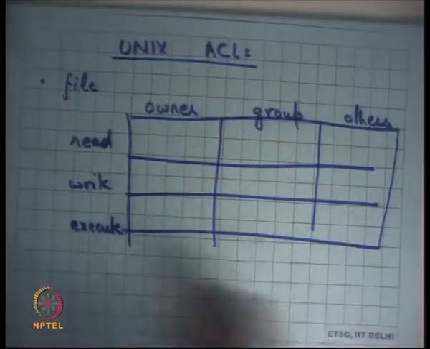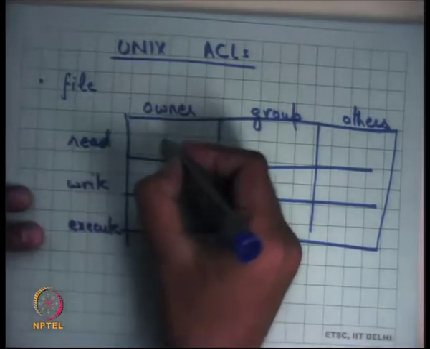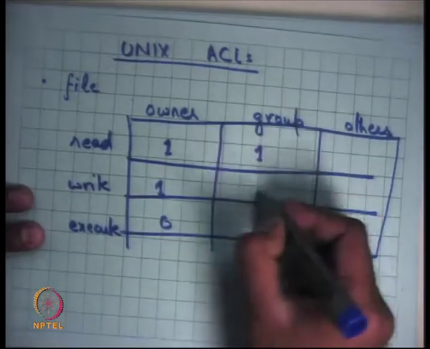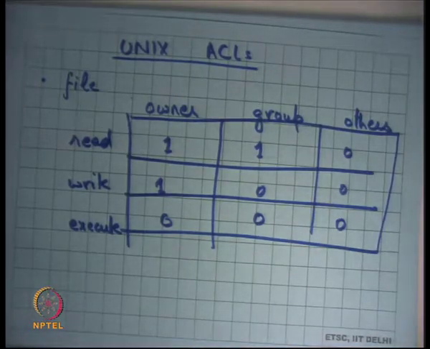And then you can have ACLs of this type, which say that the owner can do these things to this file. For example, the owner can read and write but not execute this file. The group can read the file but not write to it, and others, everybody else, should not be able to either read or write. So here's an example: this is 1, this is 1, this is 0, this is 1, 0, 0, and this is 0, 0, 0. That's 9 bits to implement ACLs. Clearly this has less generality than the complete list you had on Windows.